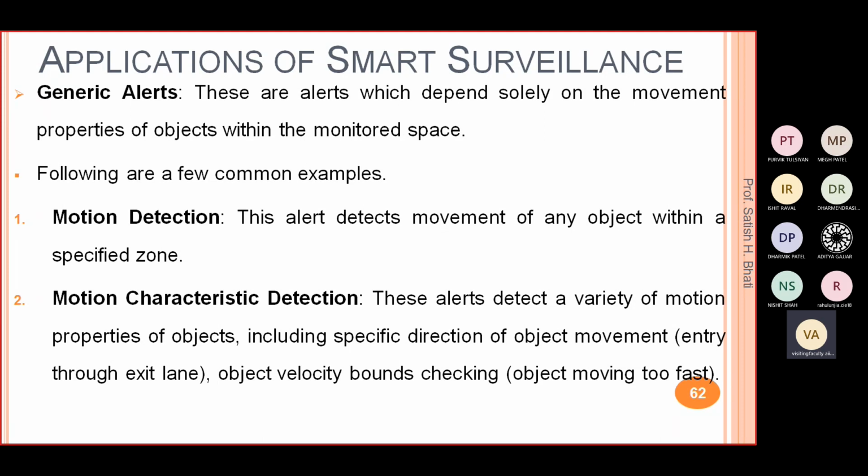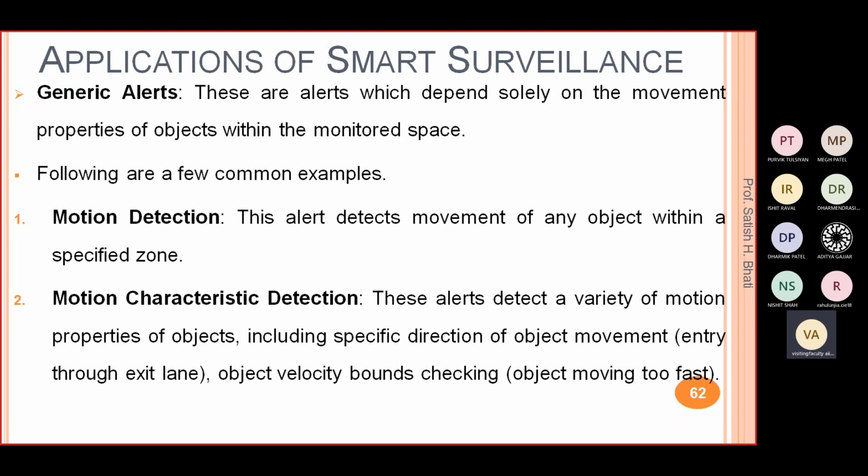You put a camera which will detect if somebody is entering. In the same way, if you want an alert when somebody is leaving the room or leaving some space, you can put that kind of alert. That is motion characteristic based, and it will include the specific direction of the object movement.